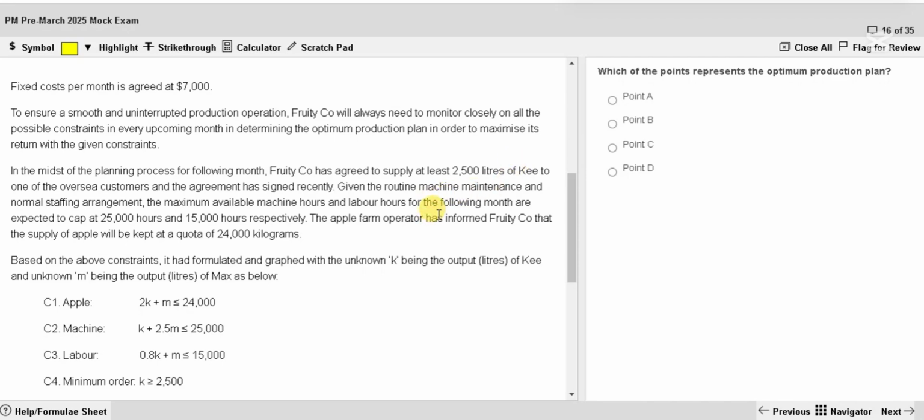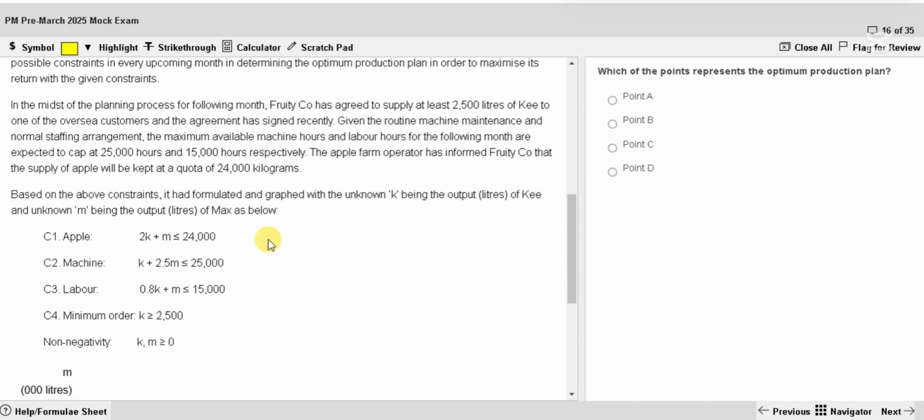Given the routine machine maintenance and normal staffing arrangement, the maximum available machine hours and labor hours for the following month are expected to cap 25,000 hours and 15,000 hours respectively. Cap means the maximum limit. The apple farm operator has informed Fruity Company that the supply of apple will be kept at a quota of 24,000 kilograms. So there are 3 resource limitations you have. Based on the above constraints, it has been formulated and graphed with the unknown K being output of Key and unknown M being output of Max.